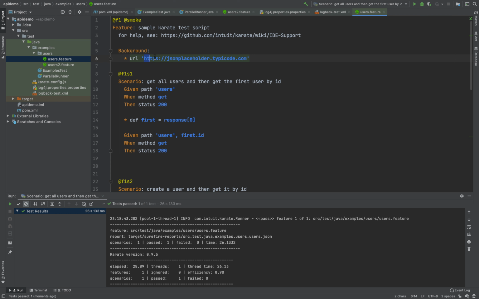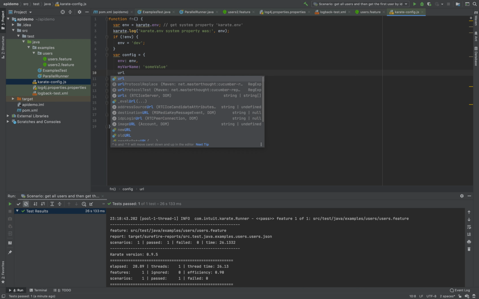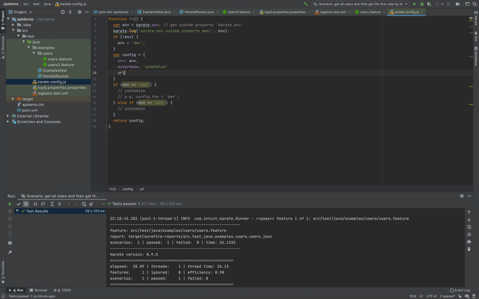This URL, we don't want to hard code it, right? It may change. In your real world projects, you're going to be working with environments like dev, QA, UAT, and prod. There might be different environments for different purposes. In that case, we can simply go to the Karate config file and define our URL in here, like this.